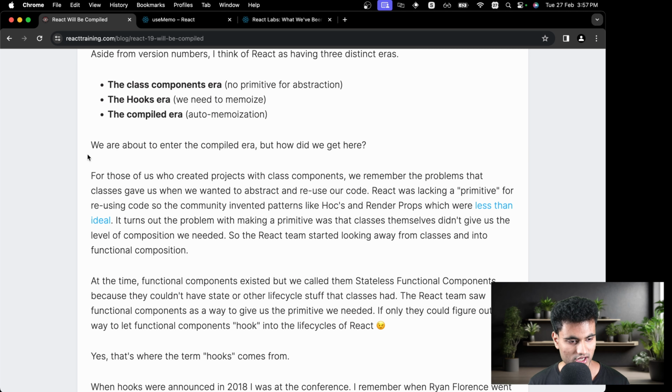So yeah, we are about to enter the compiled era. By the way, which era of React did you first code in? Let me know in the comment section. I'm very interested to know about it.